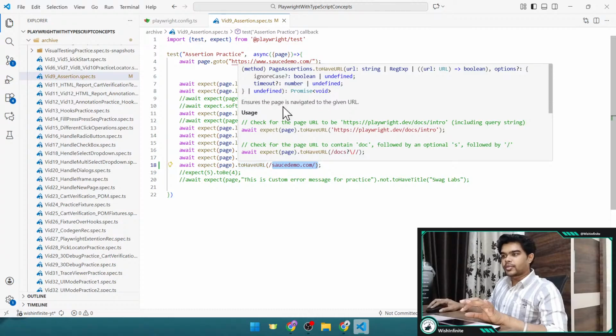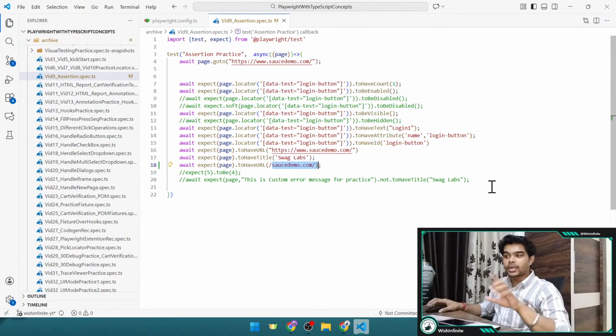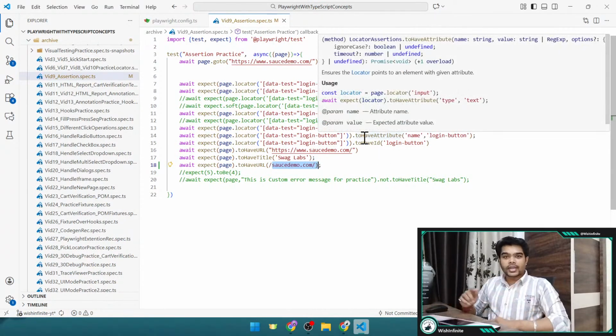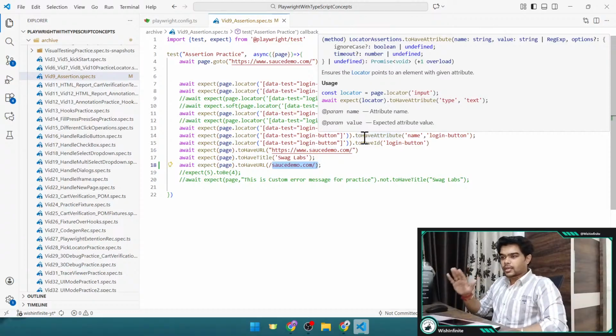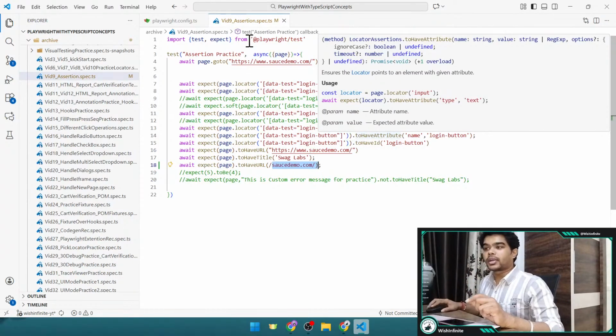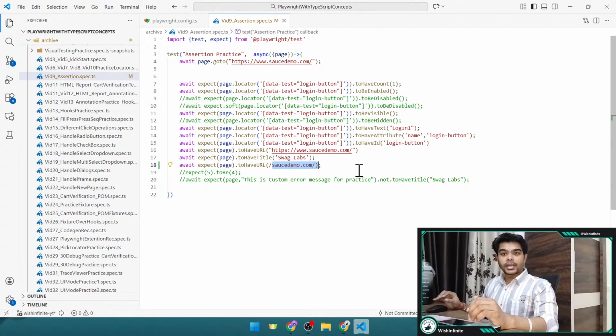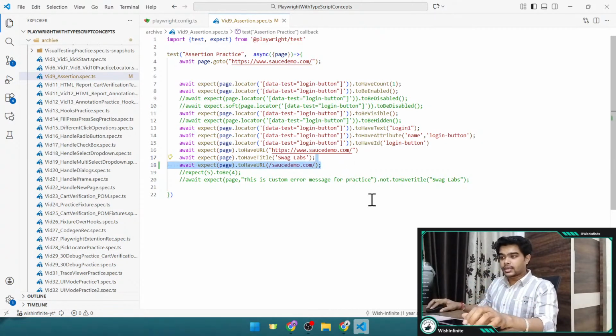And see here, you would be able to see more details: it ensures the page is navigated to the given URL only and not to some other URL. That can be a valid case, right? Let's say you are hitting google.com, but somehow you are navigating to some other site. Or let's say you are hitting saucedemo.com, but you are rerouted to some unknown website. In that case, this assertion will help us, right? It will fail the test if it is not the same URL.